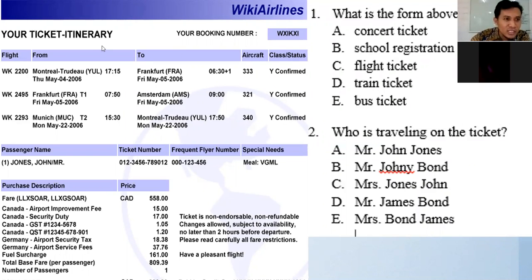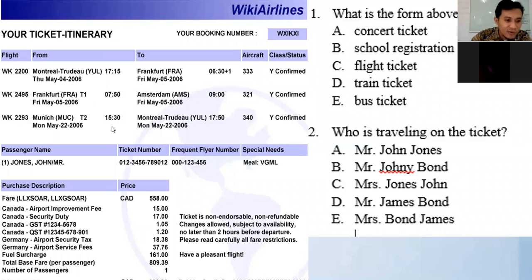Okay, so here, what is ticket itinerary? What does it mean? How do you say this one? Itinerary. Itinerary apa itu artinya? Perjalanan ya, jadwal perjalanan ya. Jadwal perjalanan, that's itinerary. Perjalanan kalian mau ke mana, that's what we call itinerary. Your ticket itinerary. Bus also has a ticket itinerary, and train also has a ticket itinerary.